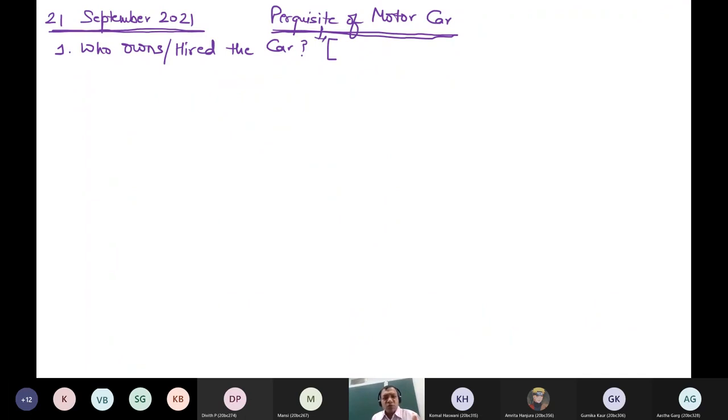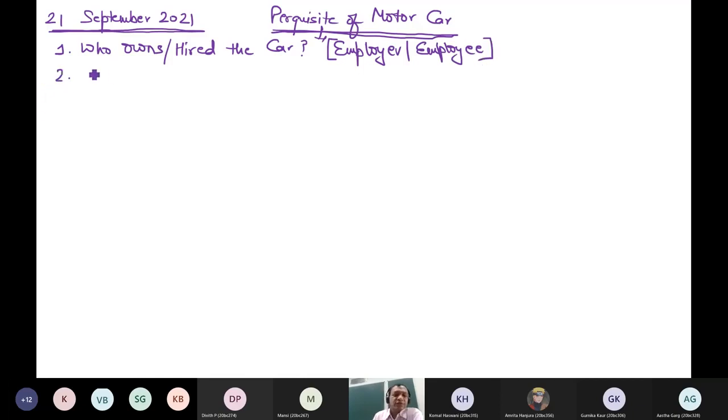Now, when I say who owns the car, it doesn't mean ownership. It means who has provided the car. Is this car provided by the employer, whether owned by the employer or taken on hire by the employer, or is the employee's own car there? So who owns or hired the car, employer or the employee? This is the first question which you should ask yourself whenever you have to compute the value of this perquisite.